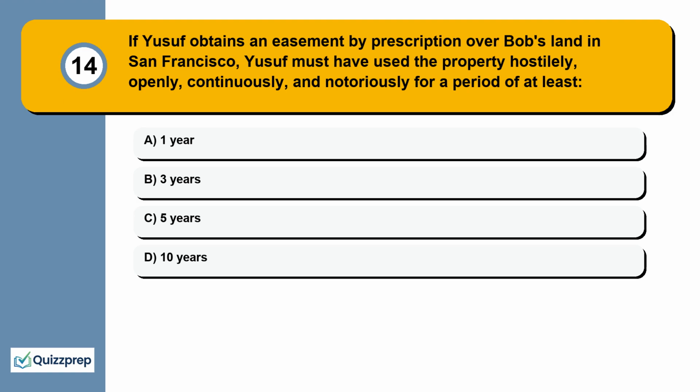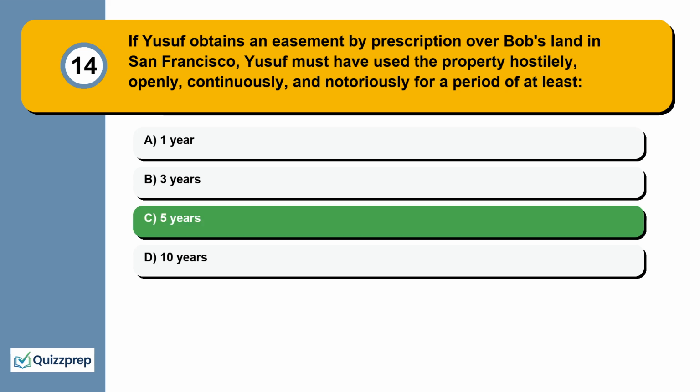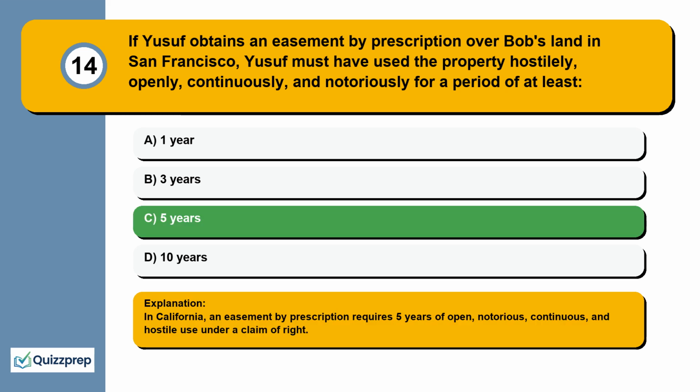Question 14. If Yusuf obtains an easement by prescription over Bob's land in San Francisco, Yusuf must have used the property hostilely, openly, continuously, and notoriously for a period of at least 1 year, 3 years, 5 years, 10 years. In California, an easement by prescription requires 5 years of open, notorious, continuous, and hostile use under a claim of right.